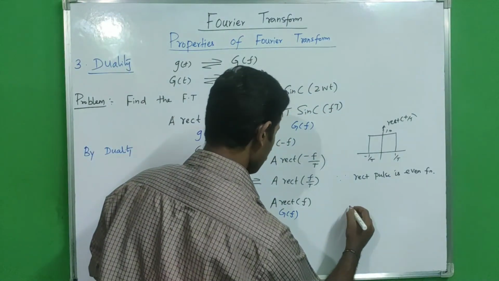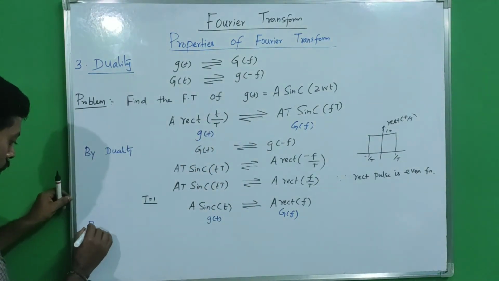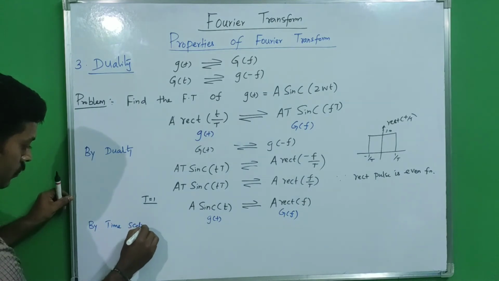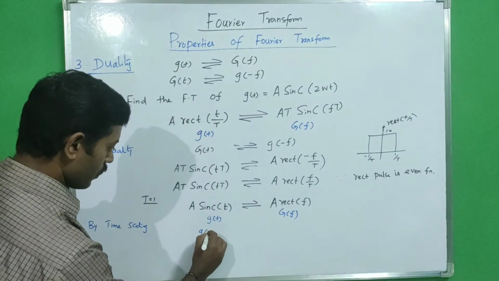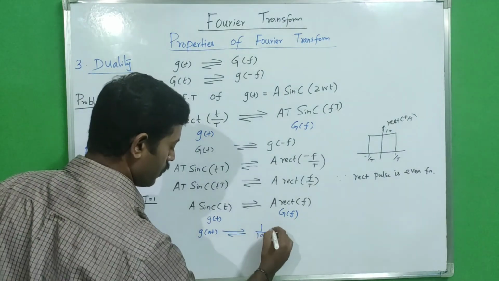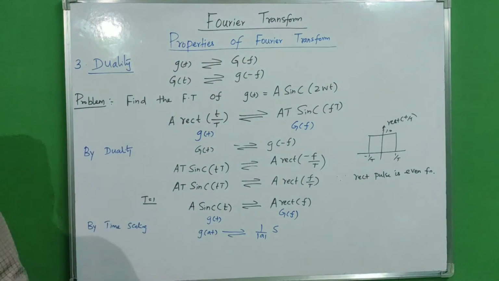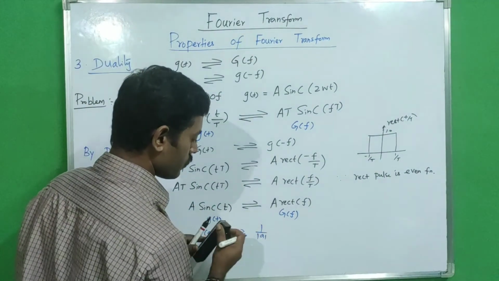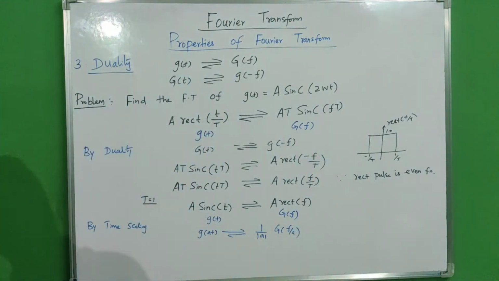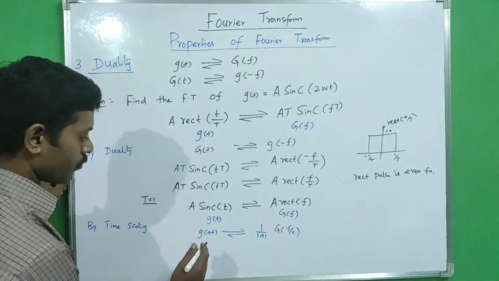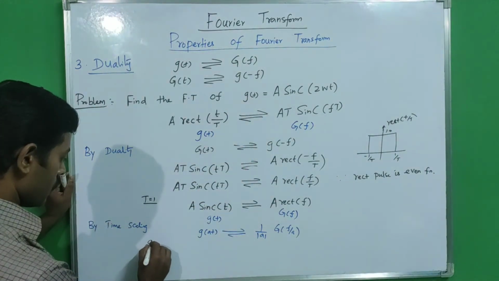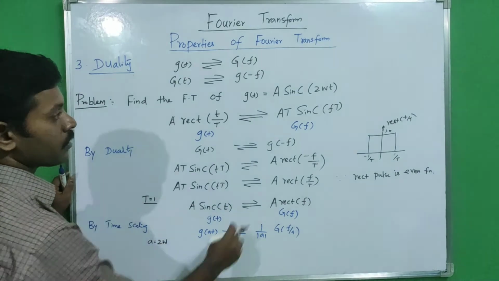According to time scaling, g of at has a Fourier transform pair with 1 by modulus of a times G of f by a. Now we are going to apply the time scaling property. Here a equals 2w.